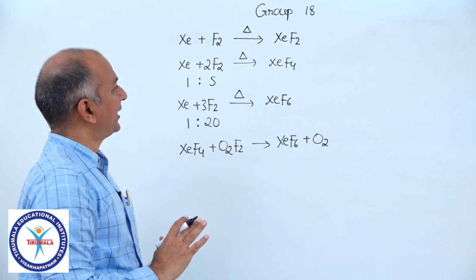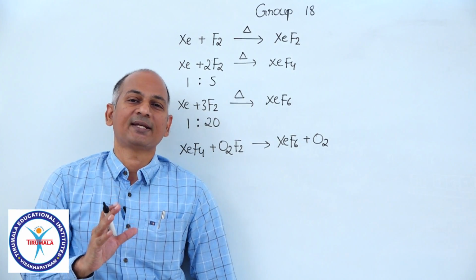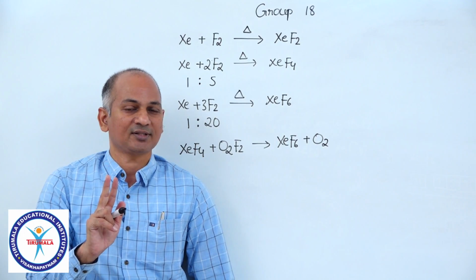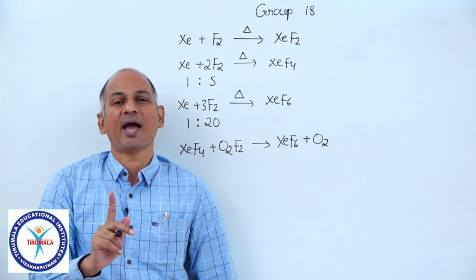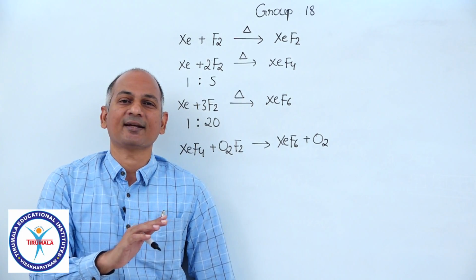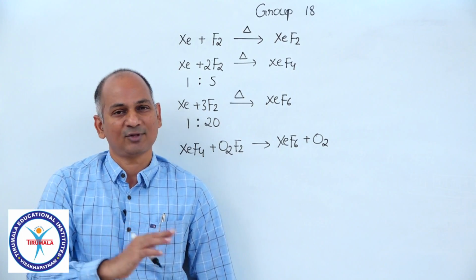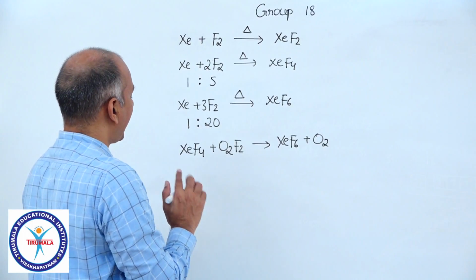Now if you come to chemical reactions, these fluorides participate in two types of chemical reactions. One is hydrolysis, reaction with water, and another one is they react with fluoride donors and fluoride acceptors. Let me discuss these two types in detail. First, hydrolysis.